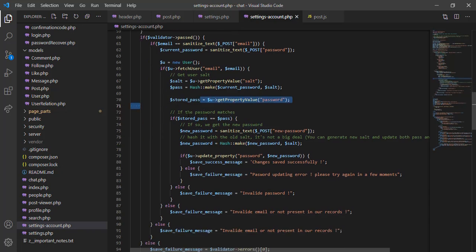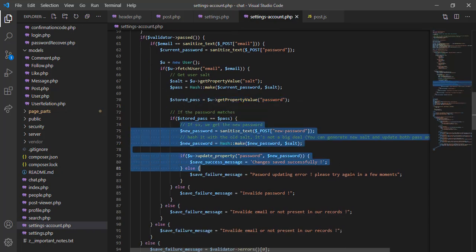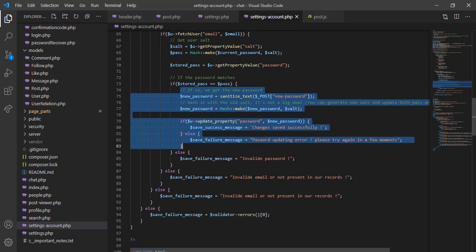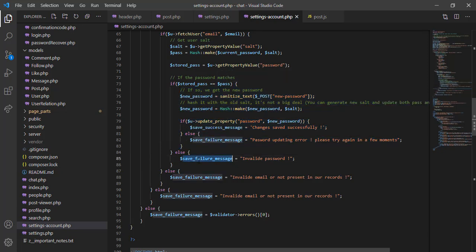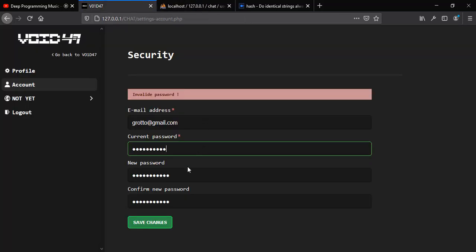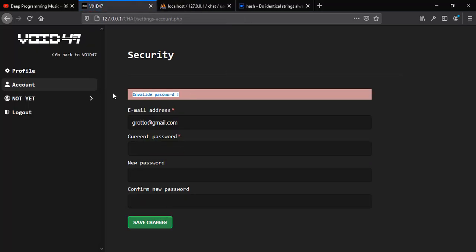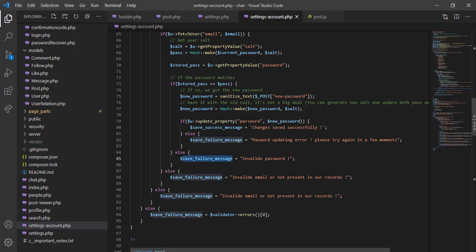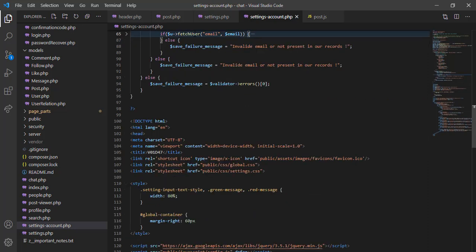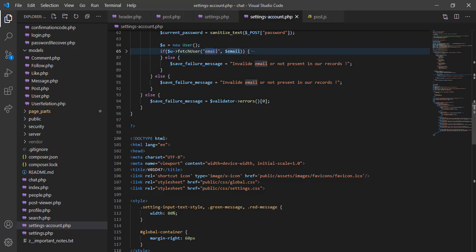So if they match, we change the password. If there is a wrong password provided, we use this failure message, which is invalid password, and that's why we get this error right here, as you can see, invalid password. Now let's say the user provides an invalid email, as you can see we have this here. Now we fetch the user using this email. If this email does not exist, we have this invalid email, right?